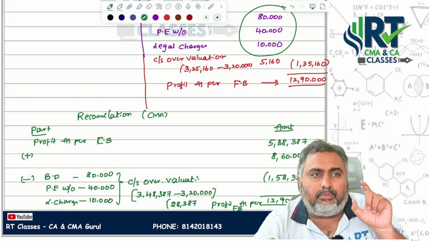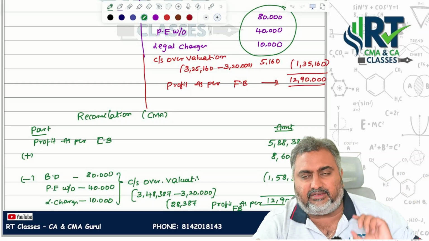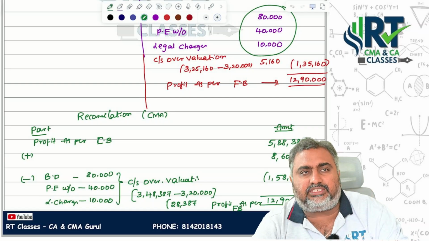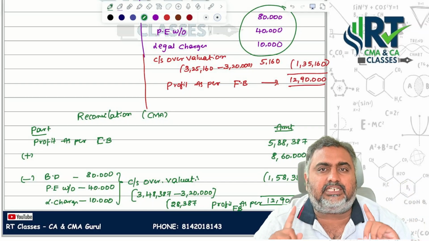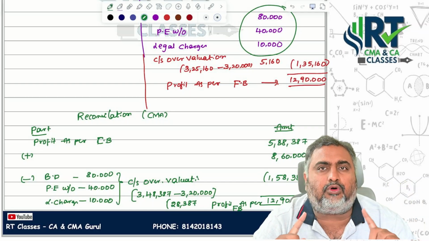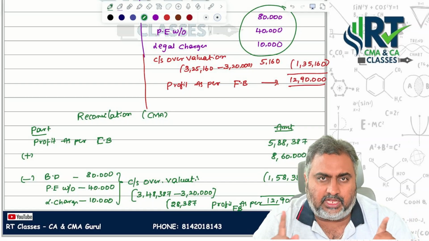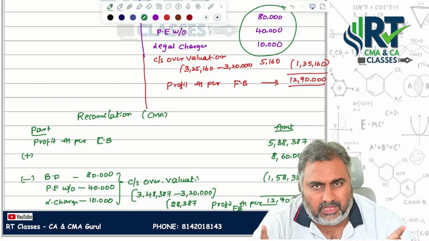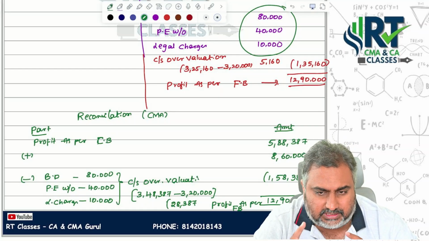Administrative overheads form part of cost of production under CMA, but general administrative overheads do not form part of cost of production under CA. That's the reason cost of production changed between CA and CMA. Whenever your cost of production changes, closing stock valuation will differ. Whenever closing stock value differs, automatically profit differences will come.